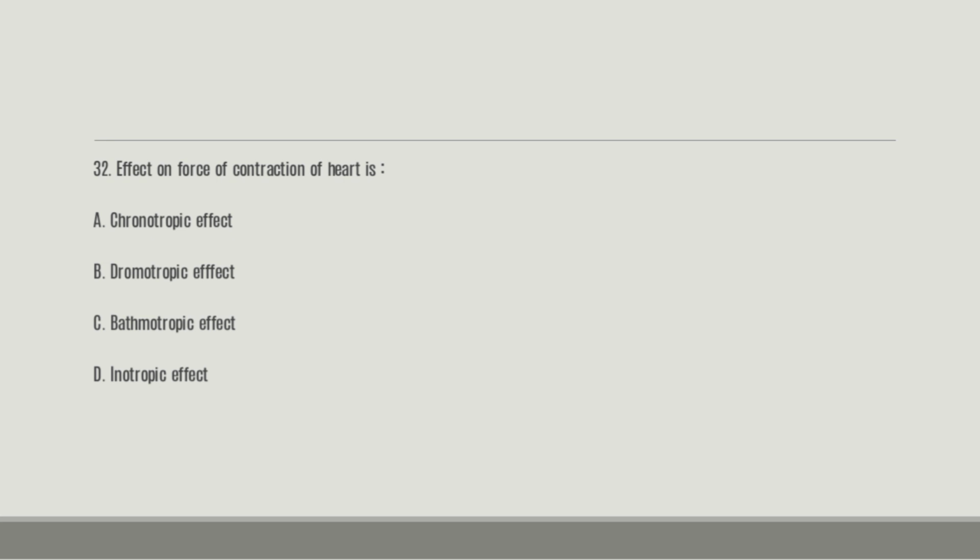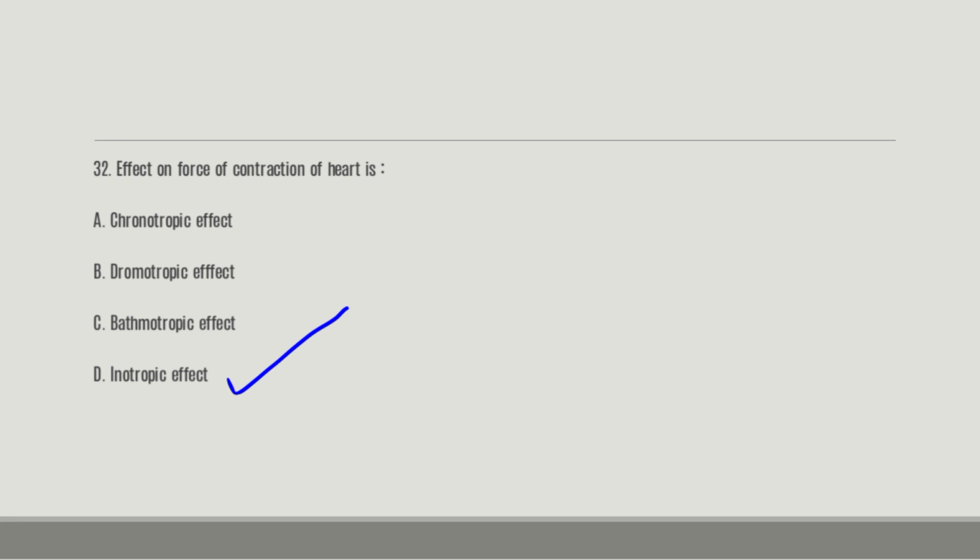Number 32. Effect on force of contraction of the heart is: A, chronotropic effect; B, dromotropic effect; C, bathmotropic effect; D, inotropic effect. And the right answer is D. This will be an inotropic effect.